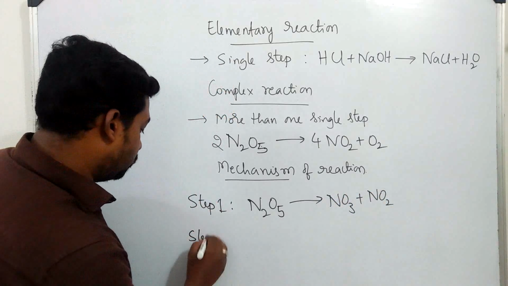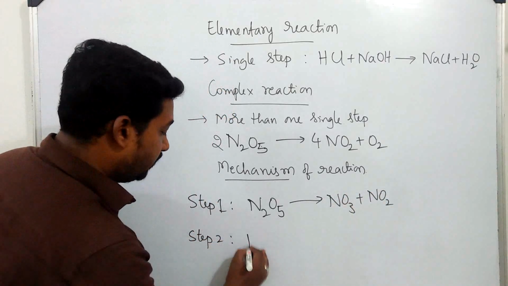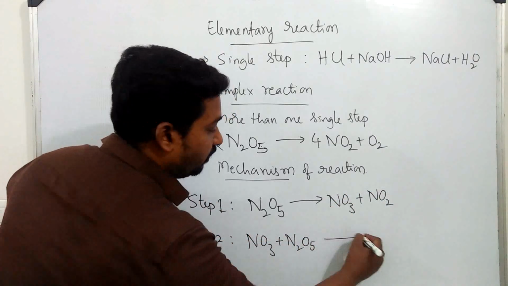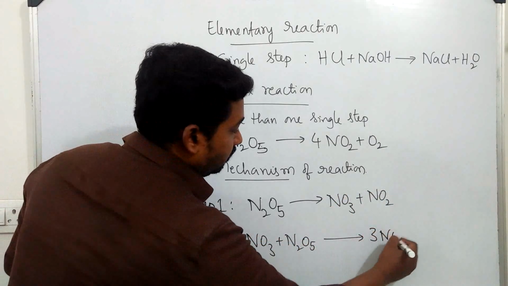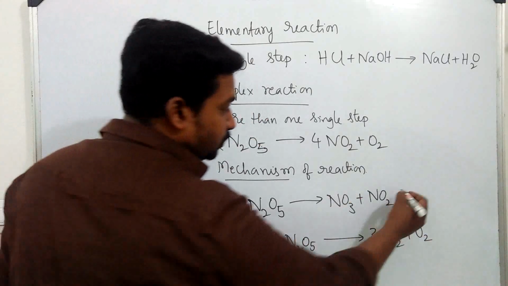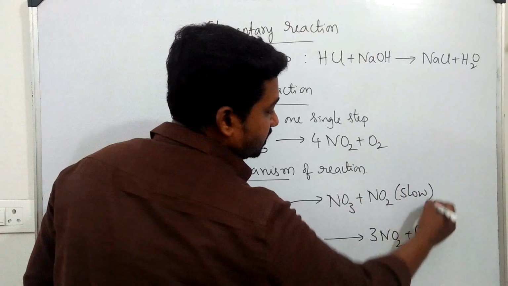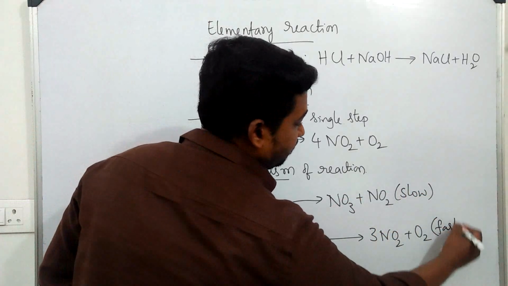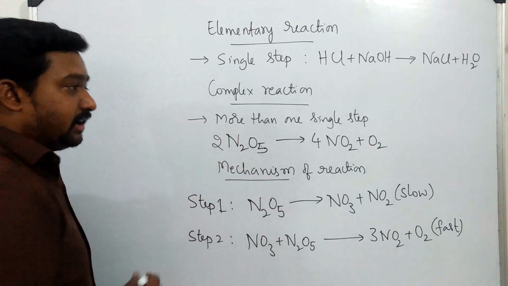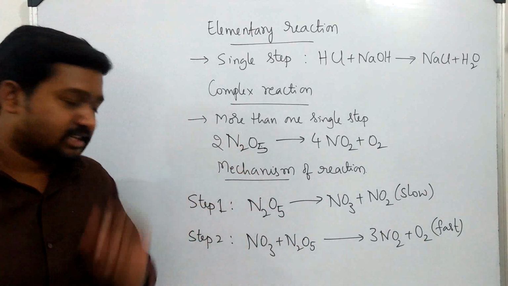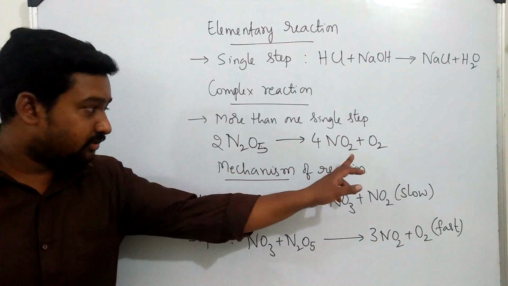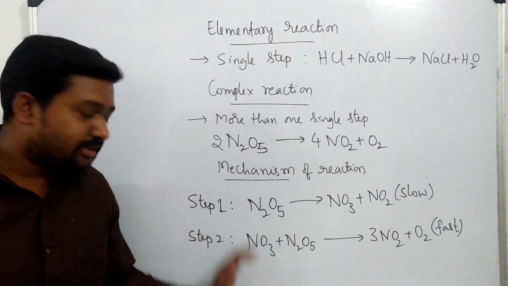Whereas in step 2, the NO3 from step 1 reacts with one more molecule of N2O5 to give 3 NO2 and O2. Among these two steps, the first step is a slow step and the second one is a fast step. If you add these two reactions, you will get back the complex reaction. So this is a complex reaction which involves more than one step in its mechanism.